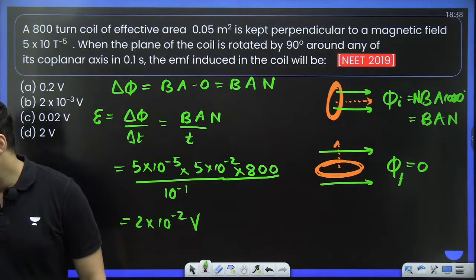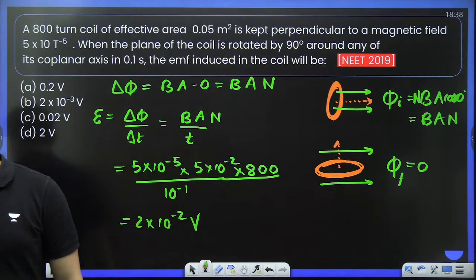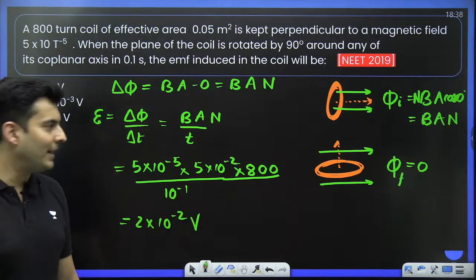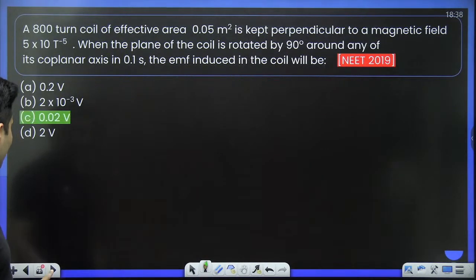Everybody is getting option C. C for Captain Shreyas. Very good. C for Capto. Very nice. Perfecto. Let's go to the next question.